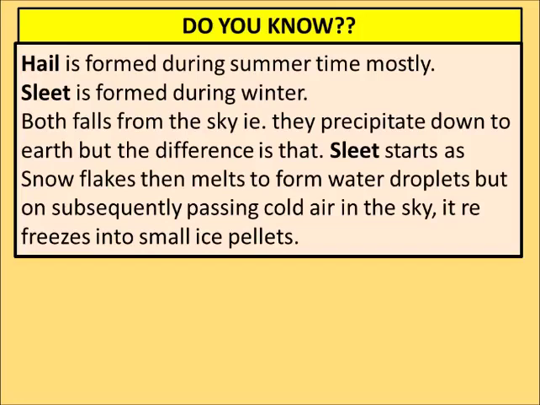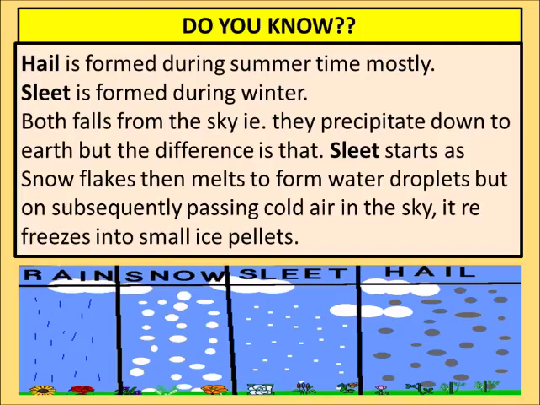Both fall from the sky and precipitate down to earth. But the difference is that sleet starts as snowflakes, then melts to form water droplets, but on subsequently passing through cold air in the sky, it refreezes into small ice pellets.